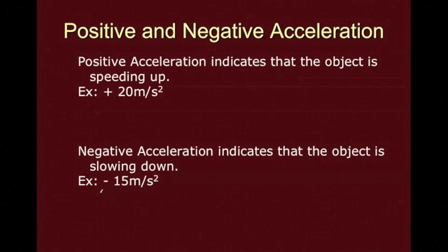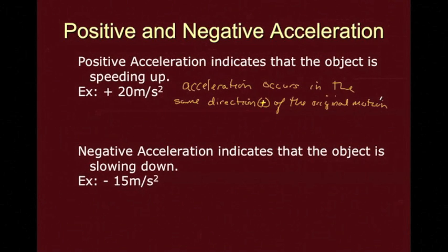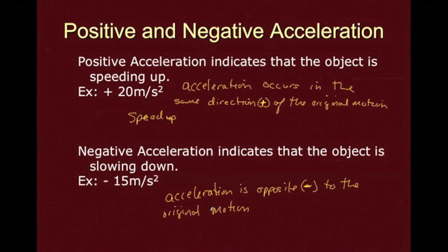So positive acceleration indicates that an object is speeding up. Acceleration occurs in the same direction as the original motion, which would be the positive direction. So it's going to be indicated by a positive sign. If acceleration is occurring in the same direction as the motion, this object is going to speed up. Negative acceleration indicates that the object is slowing down or moving in the opposite direction as original motion. Acceleration is opposite to the original motion, or negative. So acceleration in the opposite direction of motion slows down.